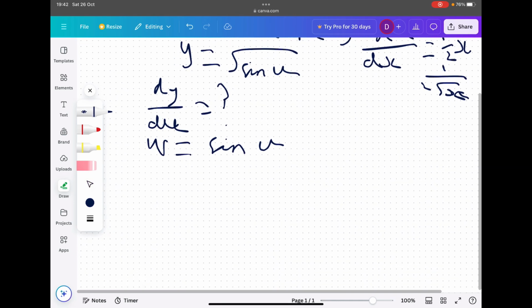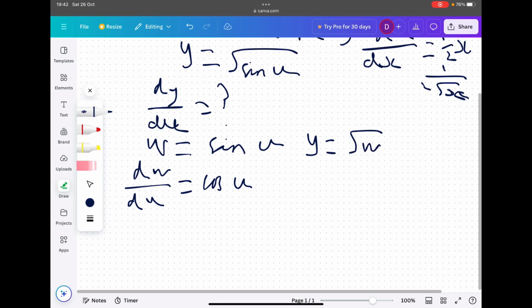And what we can do is go ahead and differentiate this equation. I will explain why in a minute, but bear with me. So dw by du is cos u. That's simple enough. Another thing we can do: we've got w equal to sine u, so we can rewrite the y equation. y is essentially equal to the square root of w. Let's differentiate this equation: dy by dw. We did this one before. It's essentially 1 over 2 root w. We did it in the one up here.